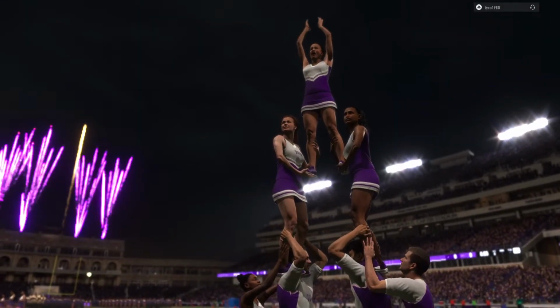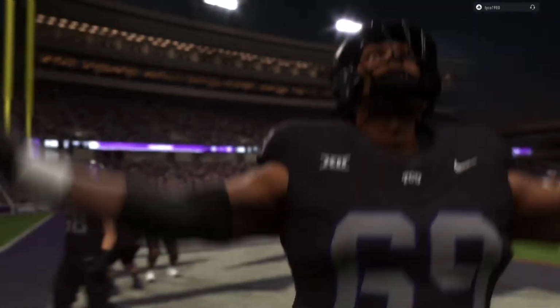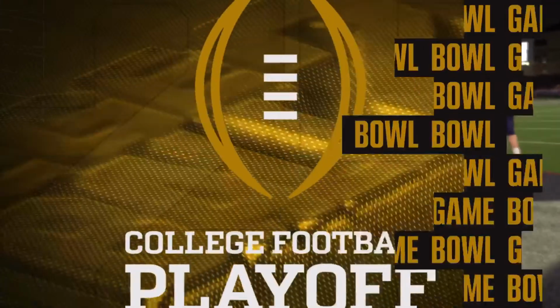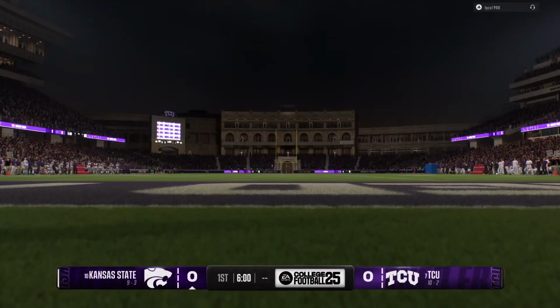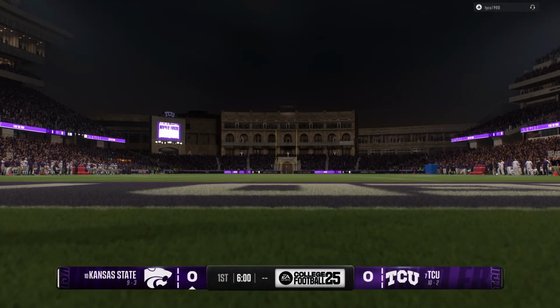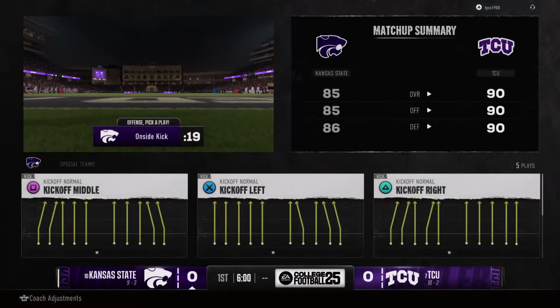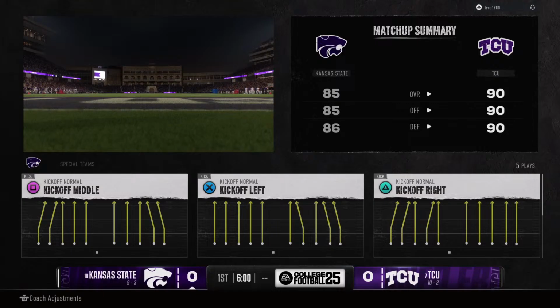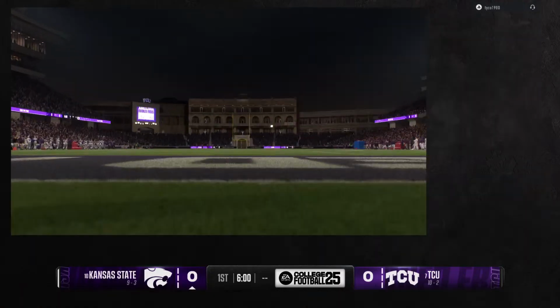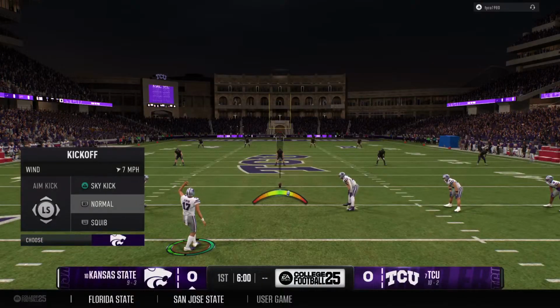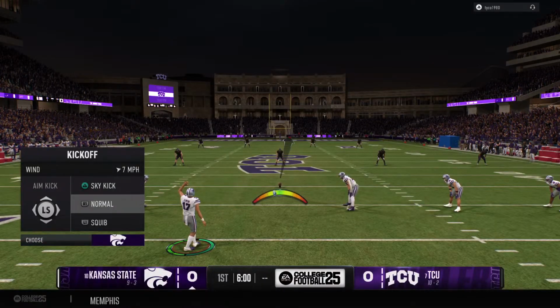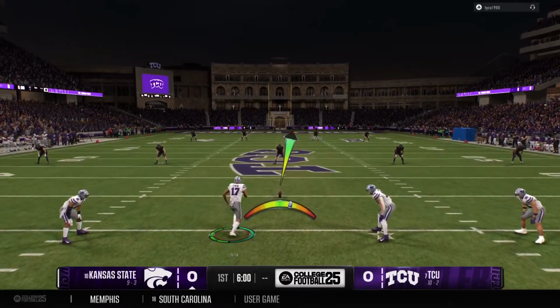As we'll see, the number 10 seed in this playoff, the Kansas State Wildcats, taking on the number 7 seed in the playoff, the TCU Horned Frogs. For EA Sports College Football, I'm Chris Fowler, joined as always by Kirk Herbstreit. And the playoff is here. We've got a tremendous on-campus environment. Can't wait to get this one started. The kickoff team is out there. Great energy as this college football playoff gets underway.